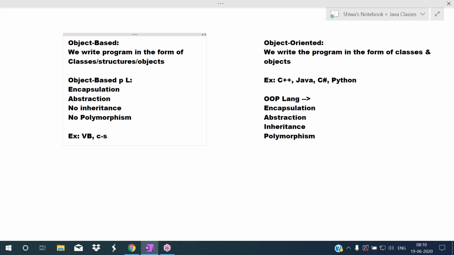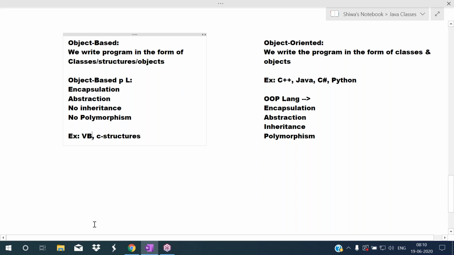In the C language, the structures concept, which we discussed today, is object based. So in the C language, an object based concept is also there, that is structures. In VB, we use classes, so the encapsulation concept and the abstraction concept are there. But VB does not provide inheritance and polymorphism, so that's why VB and C structures are called object based.